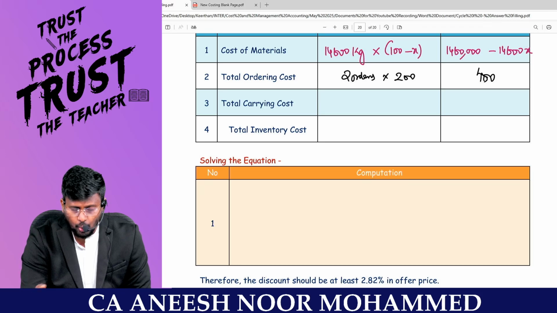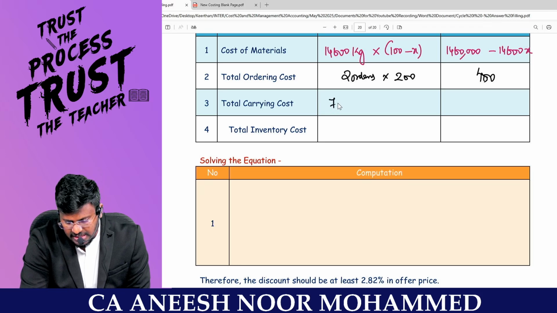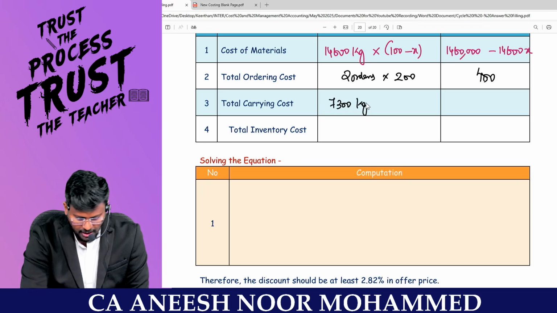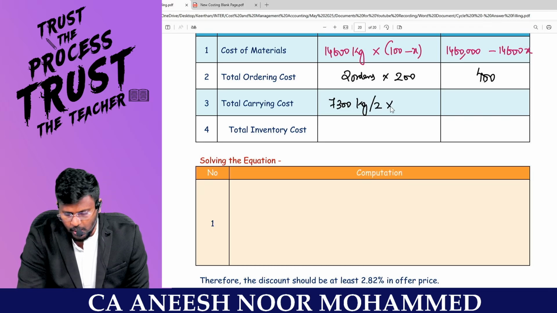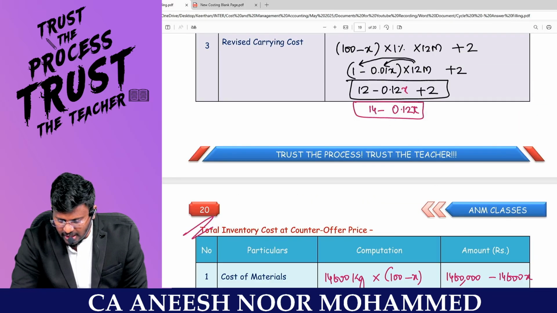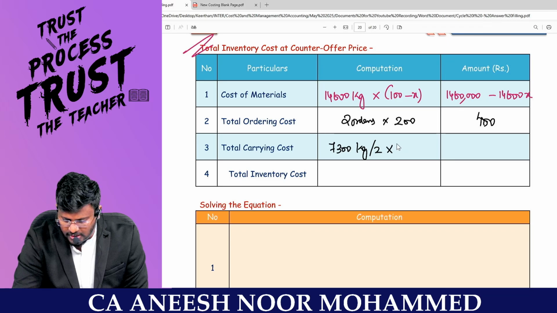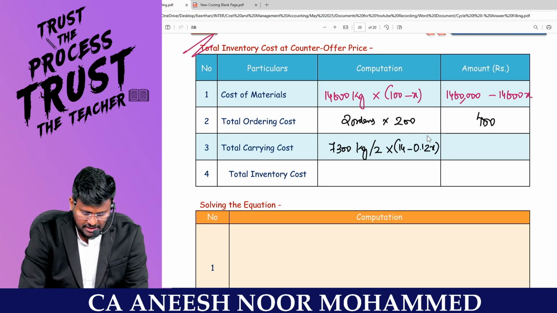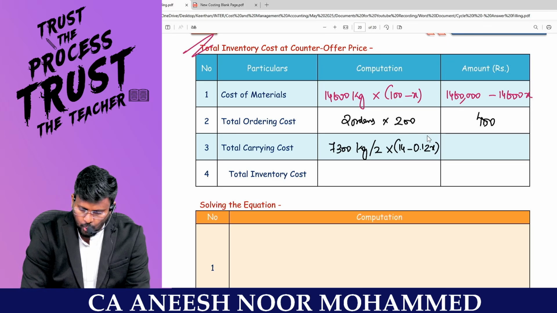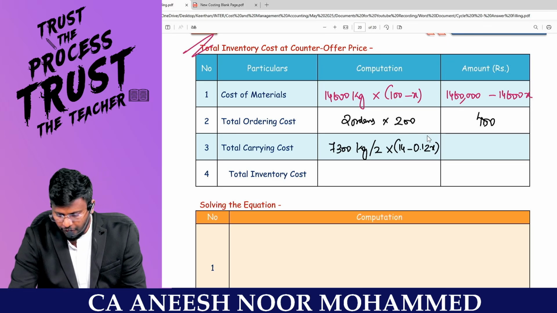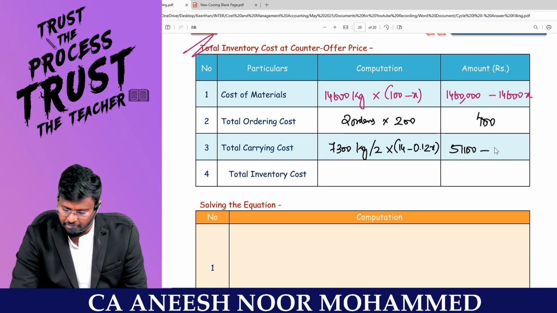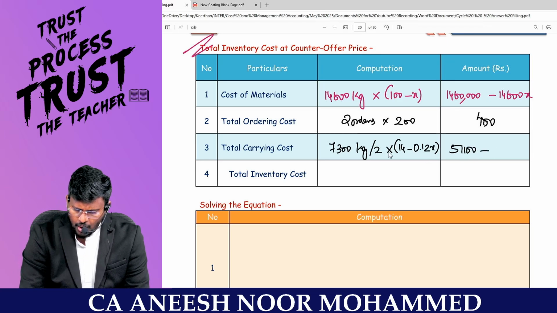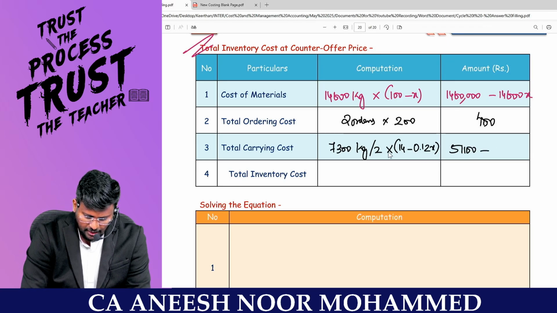If I am ordering only in 2 orders, I will be getting 7,300 kg, divided by 2, into my carrying cost. Here I have 14 minus 0.12x, into 14 minus 0.12x. Now I have to cross multiply. How do I cross multiply? 7,300 divided by 2 into 14 comes to 51,100, minus 7,300 divided by 2 into 0.12, which comes to